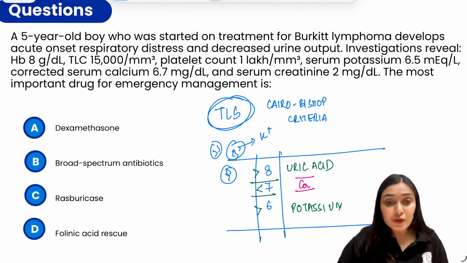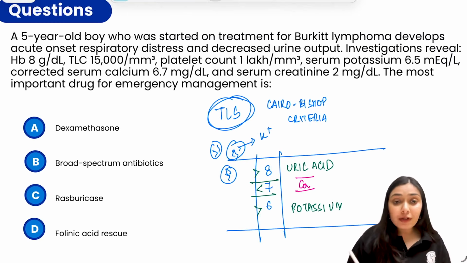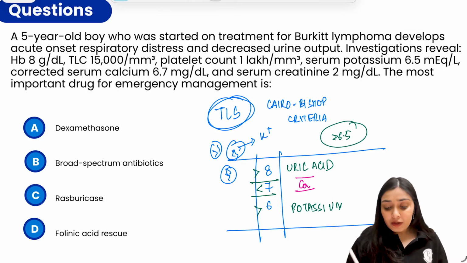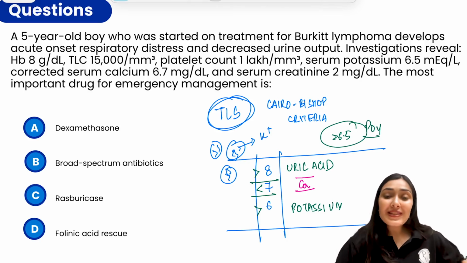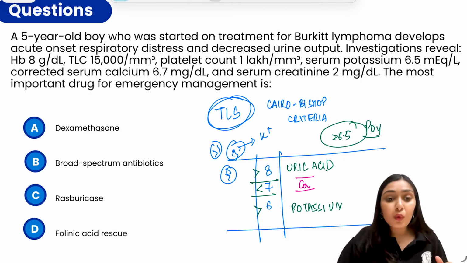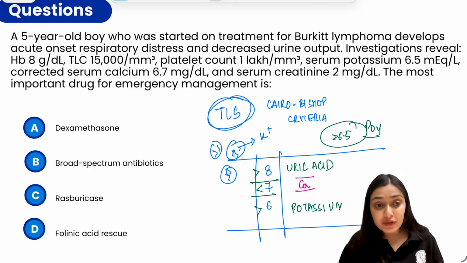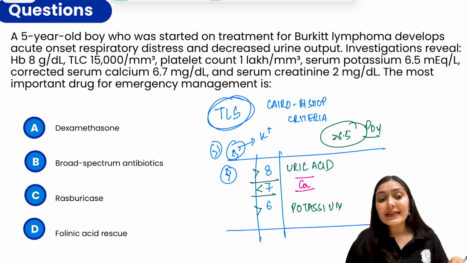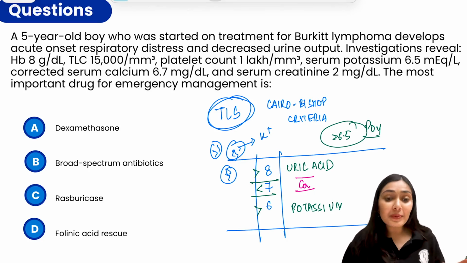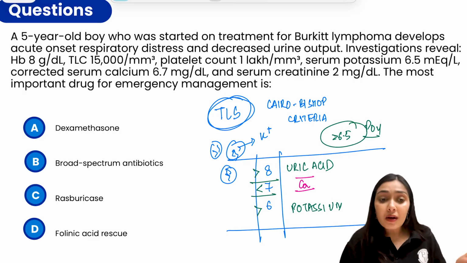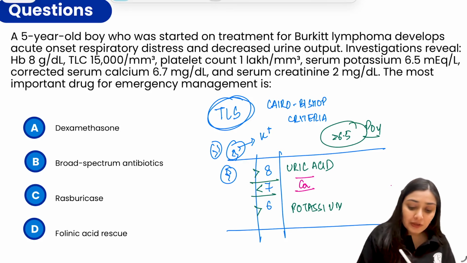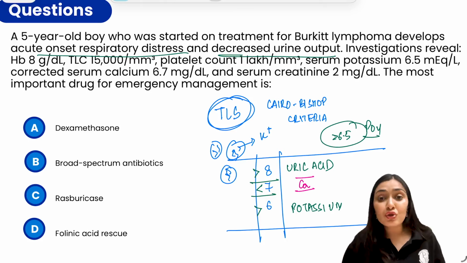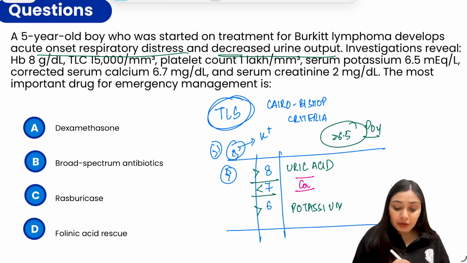Apart from that, we see phosphate also. Phosphate more than 6.5 is also considered under this criteria. So lab TLS, we say when we see at least 2 or more abnormal values within 3 days before or 7 days after starting the chemotherapy. And clinical TLS, we say if we have lab TLS plus at least one clinical complication like renal insufficiency, arrhythmias, sudden death, seizures. So you can see over here clinical TLS, right? We have respiratory distress, decreased urine output, that means affection of our kidneys, and we also have the lab parameters over here.